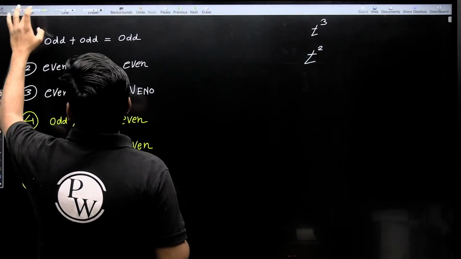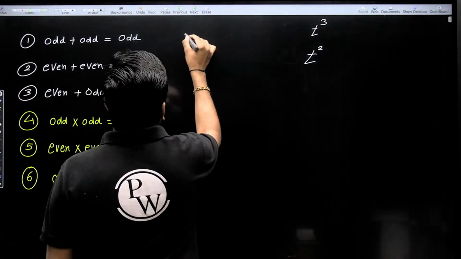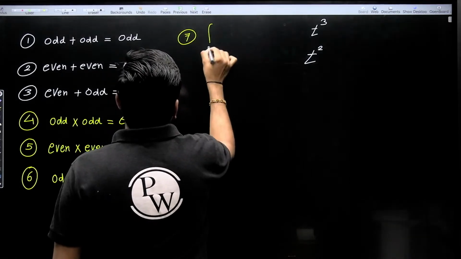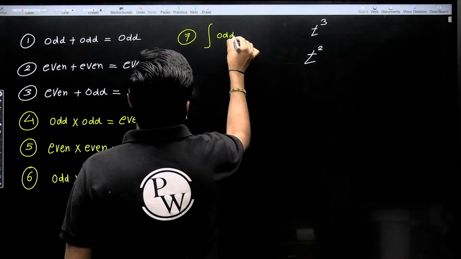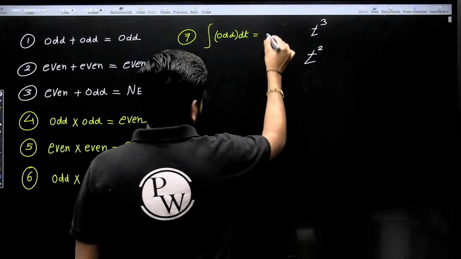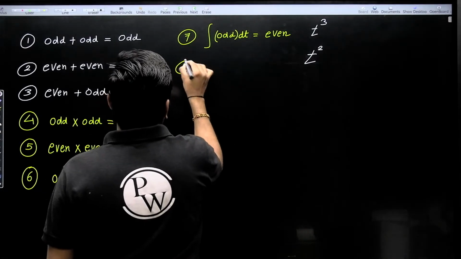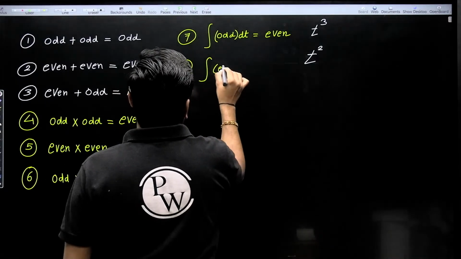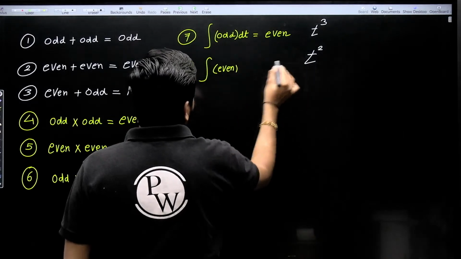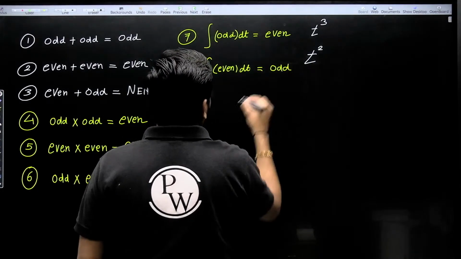Now next, number 7, integration of any odd signal. Correct? Integration of an odd signal is even, yes or no? Similarly, integration of any even signal, here integration of t square is nothing but t cube by 3, so it will be odd.